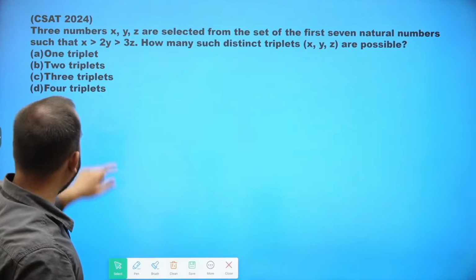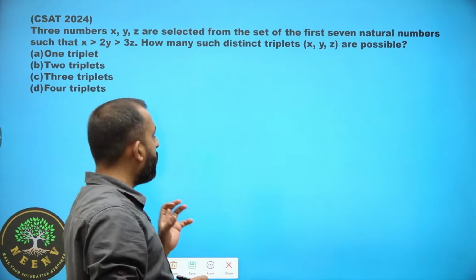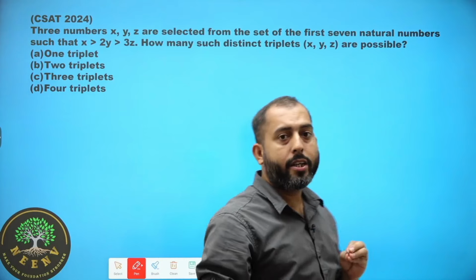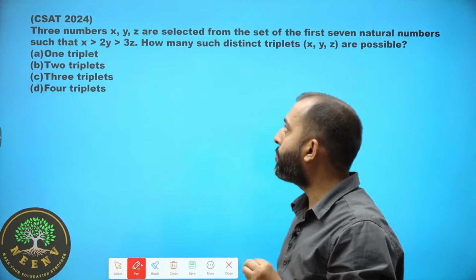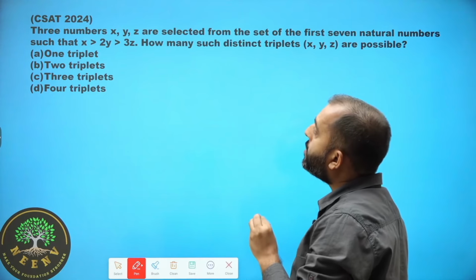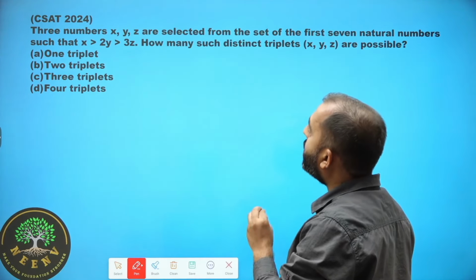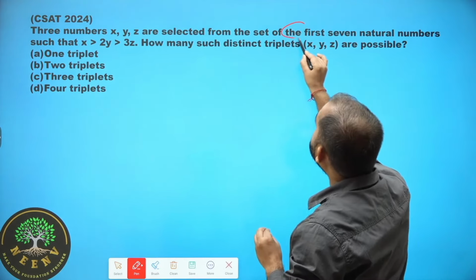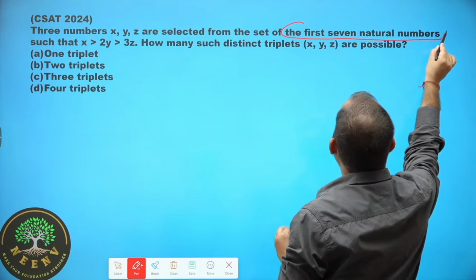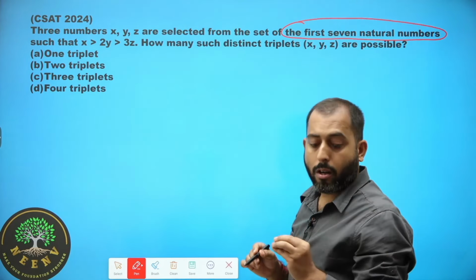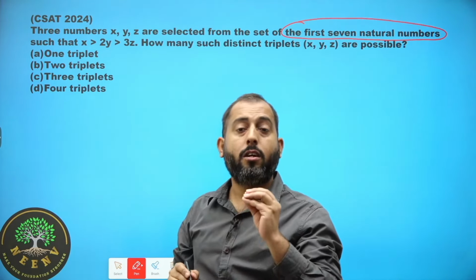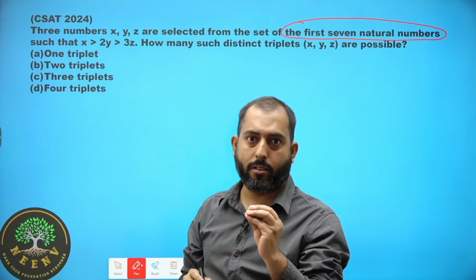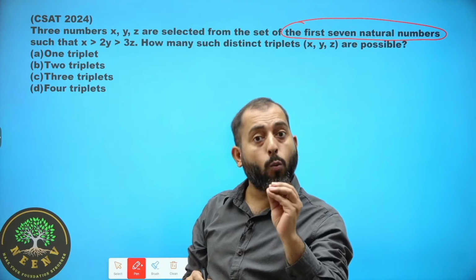This is question number 1 that was there in the year 2024. It says three numbers x, y, z are selected from the set of first 7 natural numbers. Now, what are natural numbers? All counting numbers that start from 1.